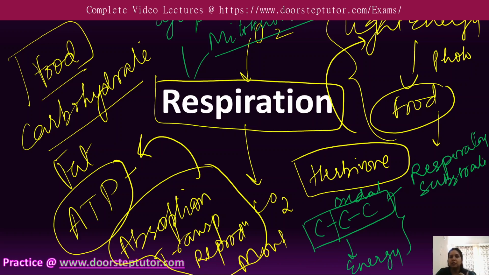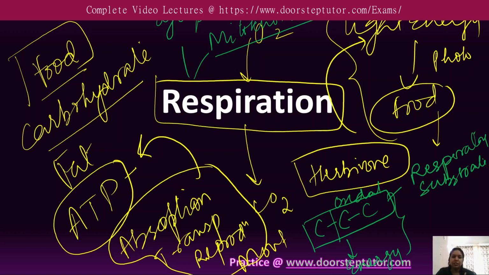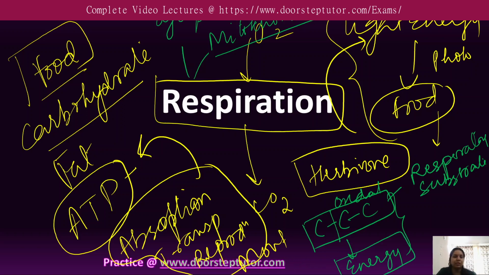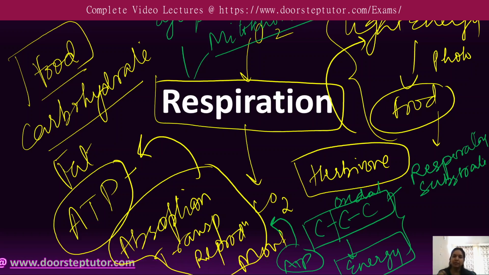Typically carbohydrate is oxidized in an enzymatically controlled reaction, but sometimes proteins, fats and organic acids can also be used as respiratory substrates in some plants. The energy released during respiration is not directly used, but is trapped in the form of ATP, the energy currency of the cell. This stored energy is then utilized for various cellular activities and for biosynthesis.